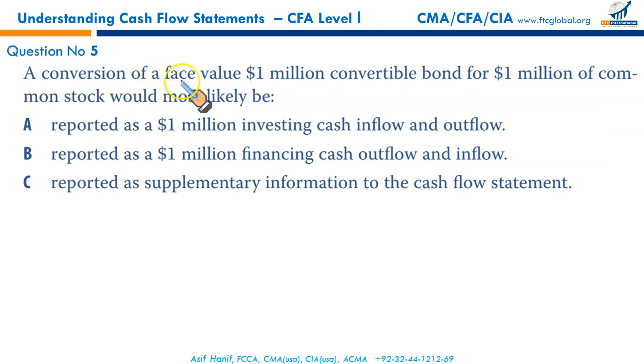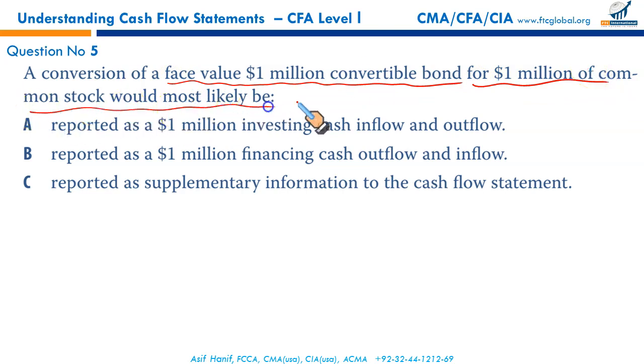A conversion of face value 1 million convertible bonds for 1 million of common stock would be most likely considered as what? We have converted bonds into stocks. It does not result in any cash inflow or outflow. 1 million as an investing inflow or outflow, no. 1 million as a financing inflow. There has been no cash inflow or outflow.